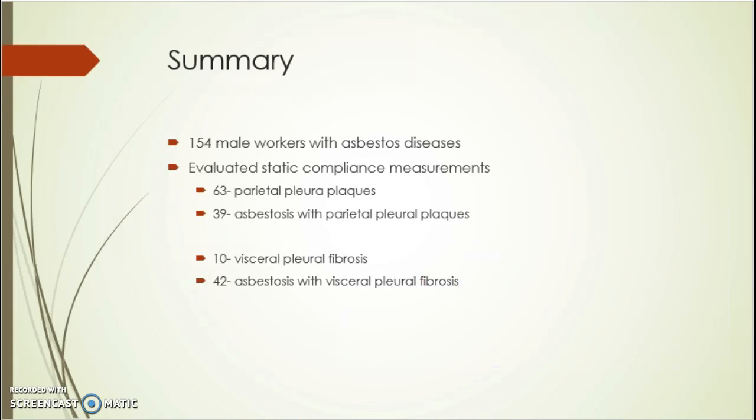A study was conducted with 154 male workers who were exposed to asbestos fibers in a rehabilitation facility, where lung function and CT scans were performed. CT images were assessed by highly experienced radiologists to determine their diagnosis. Four groups were then made, which included 63 individuals who had parietal pleural plaques, 39 with asbestosis with parietal pleural plaques, 10 with visceral pleural fibrosis, and 42 with asbestosis with visceral pleural fibrosis.